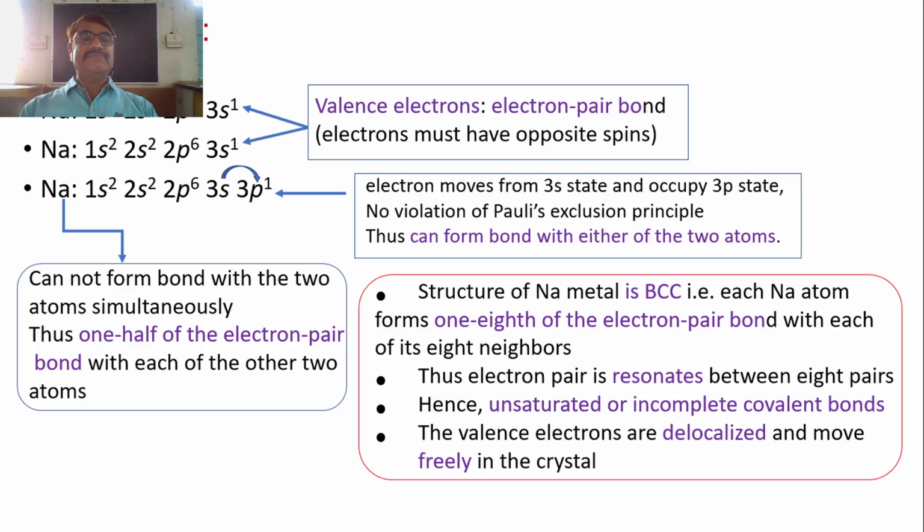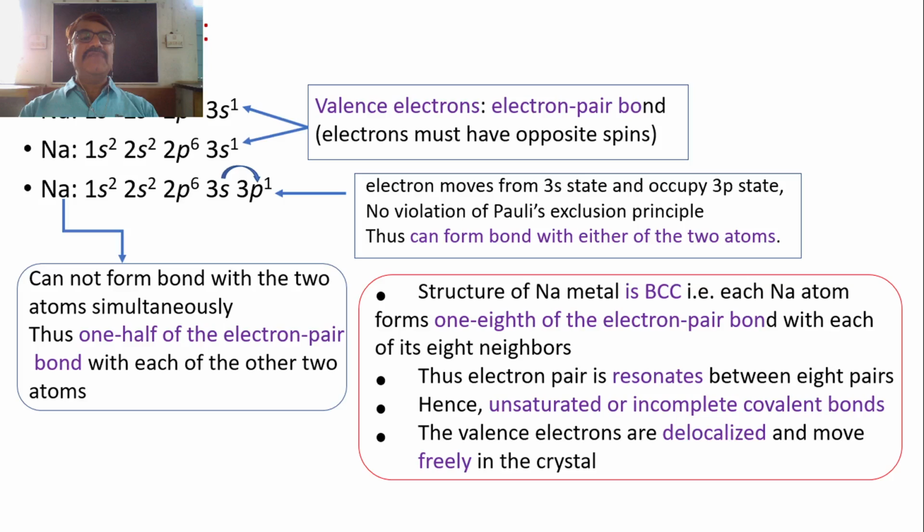See, the electronic structure of sodium metal is somewhat like this. It has 1s, 2s, 2p and 3s, 4 different shells. 1s is completed with 2 electrons, 2s is again completed with 2 electrons, 2p is completed with 6 electrons, but 3s has only 1 electron. It has a vacancy, it needs 1 electron to complete.